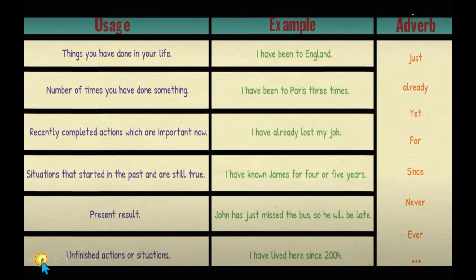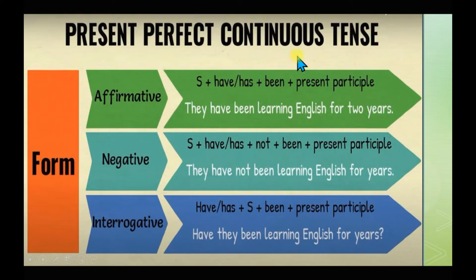Now moving further, present perfect continuous tense, right. This is the fourth one of present tense. Fourth, it means first we did simple present tense, then present continuous, then present perfect, and now present perfect continuous tense, right.